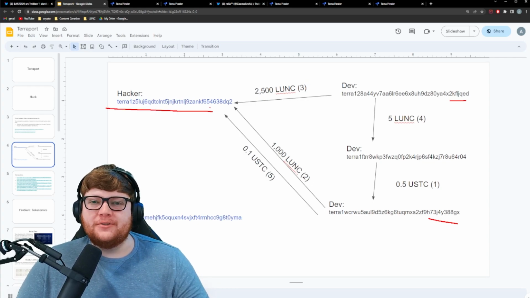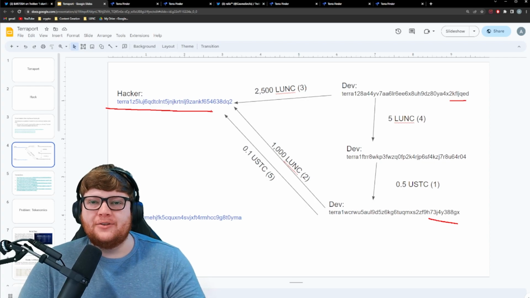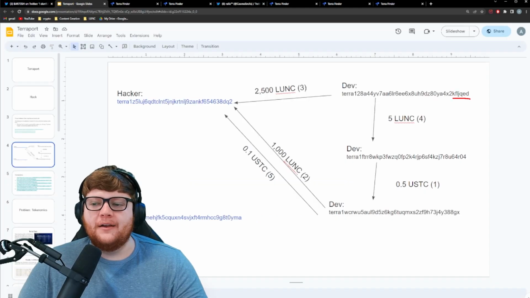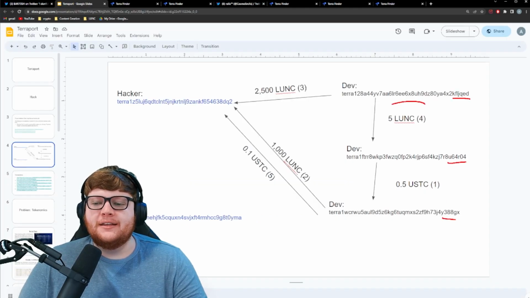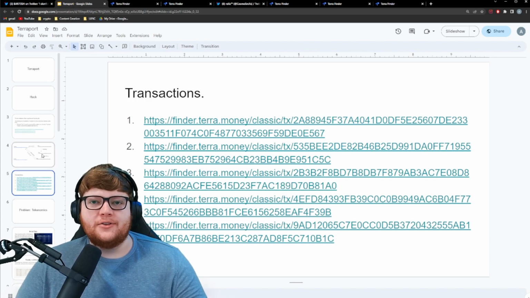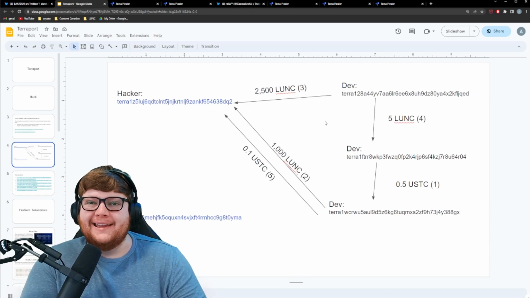Maybe they're friends of the person who did the hack, but somehow they are directly connected to a high degree, since those were the first transactions going into this wallet. Now, Cosmos Rex right here ended up finding one of these transactions that I just showed you guys from that JQED wallet into our Dairy Queen hacker, DQ hacker here. Undeniable evidence that these different wallets sent these different transactions, and you guys can actually have that. I'm going to link this presentation at the end so you guys can see all of these proof of transactions. You don't have to trust me, but it doesn't look good. It looks like this is potentially an inside job.